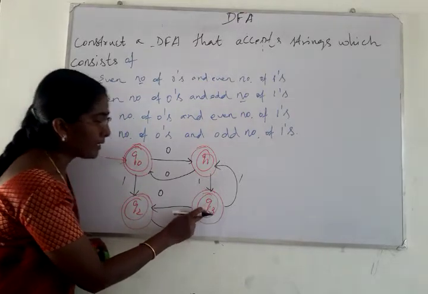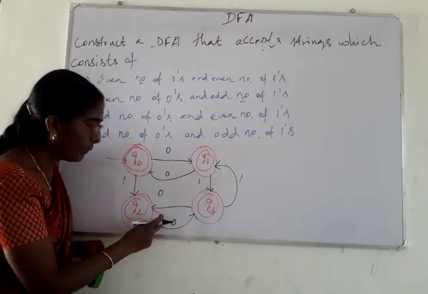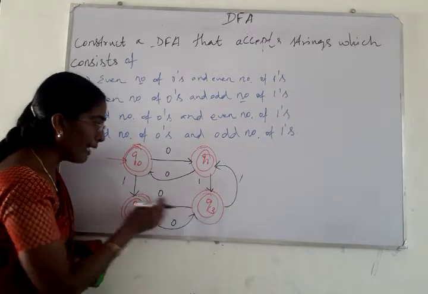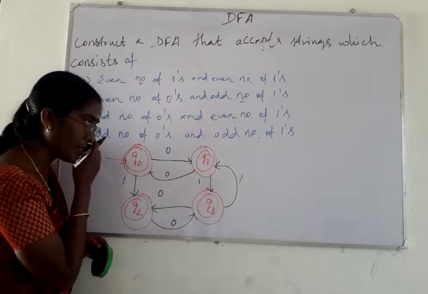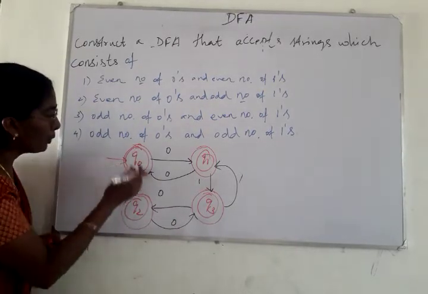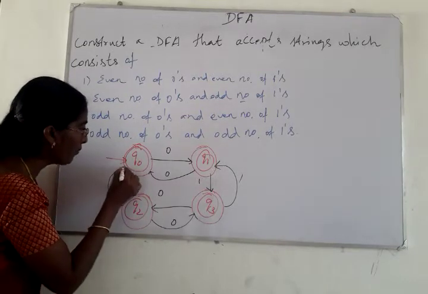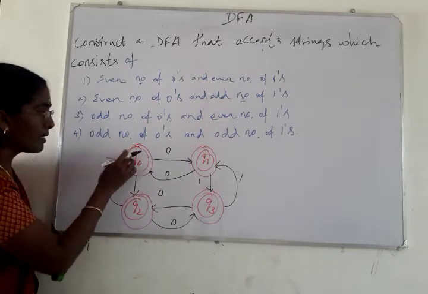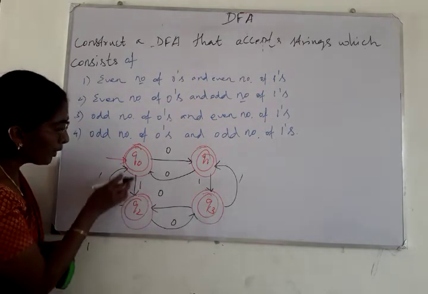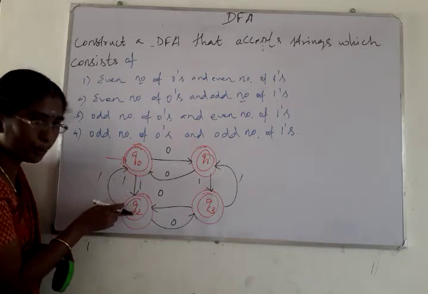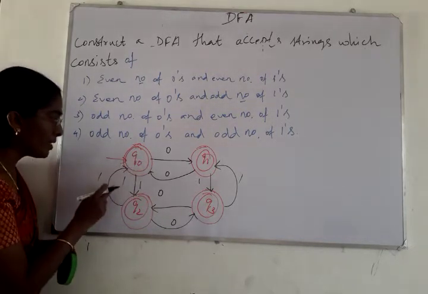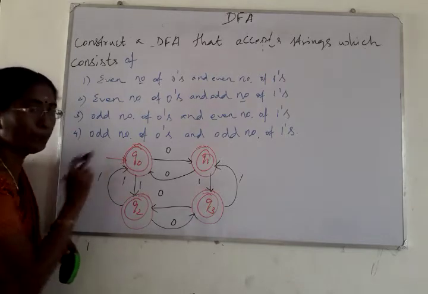So Q3 accepts some odd number of zeros and Q2 accepts even number of zeros. First one, and for the second one we are making a back transition. Like this we have to make the transition. And from Q2 to Q0 again we are making a back transition for the symbol 1. So it accepts some even number of ones. Already we have a transition from Q0 to Q2 for the symbol 1, and we have a back transition for the symbol 1 from Q2 to Q0.